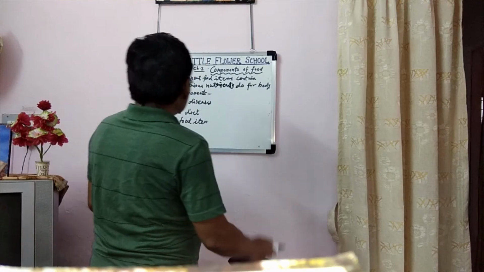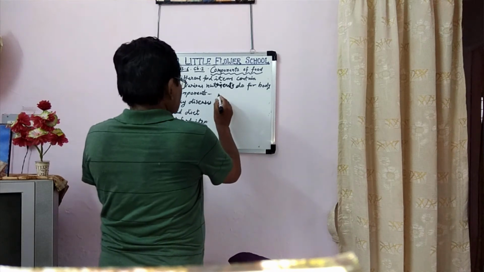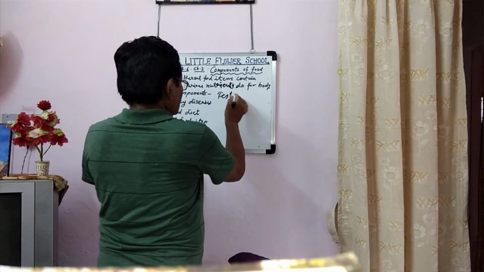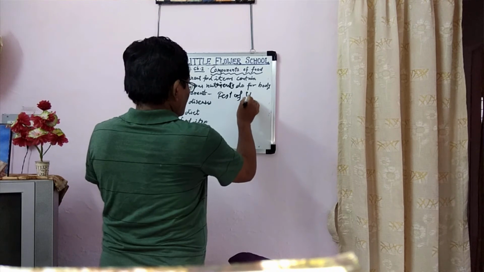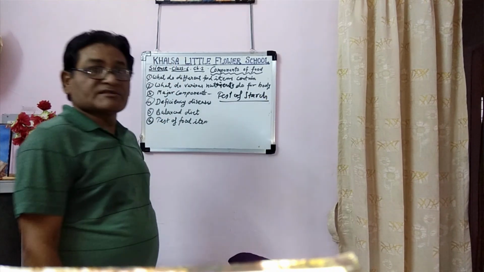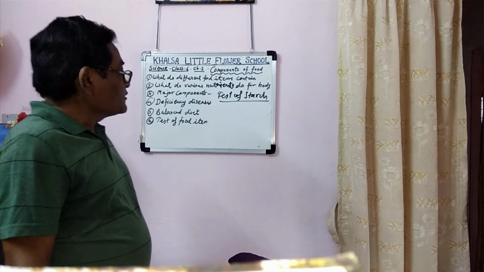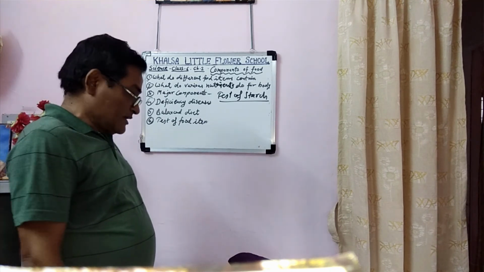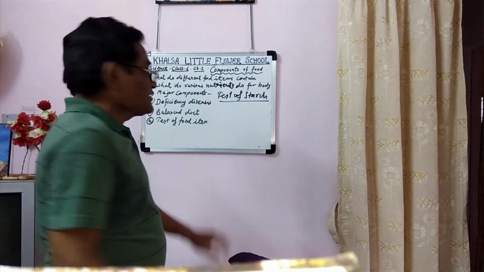Such a diet has different food items. For example, number 1, test of starch. What is starch? It is a type of carbohydrate. Now we have to take starch-rich food. For example,